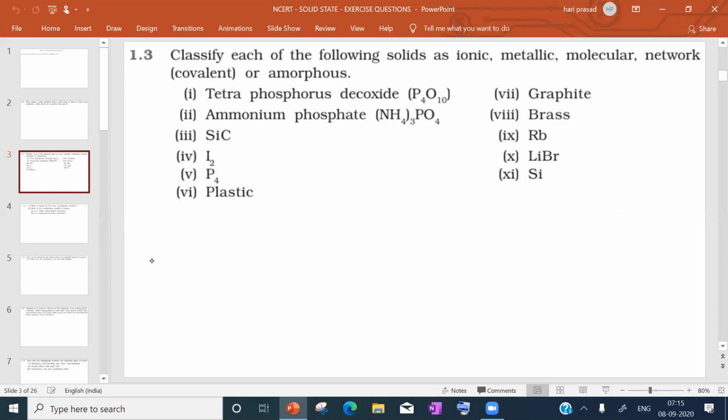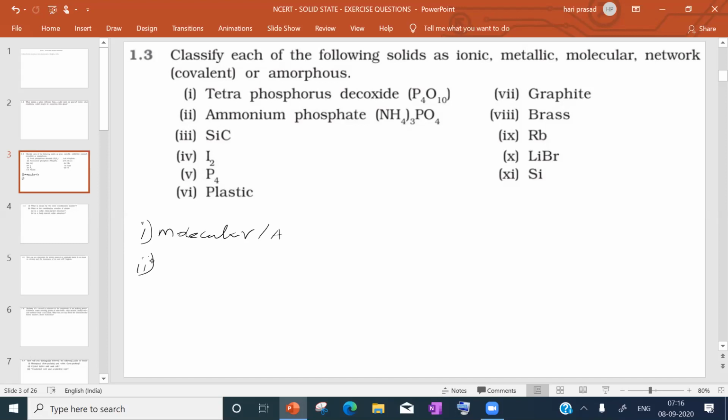Classify each of the following solids as ionic, metallic, molecular, network or amorphous solids. First one is tetraphosphorus decaoxide, P4O10. P4O10 comes under the molecular solids category, and it is amorphous. Second, we will take ammonium phosphate, which contains ammonium ions and phosphate ions.